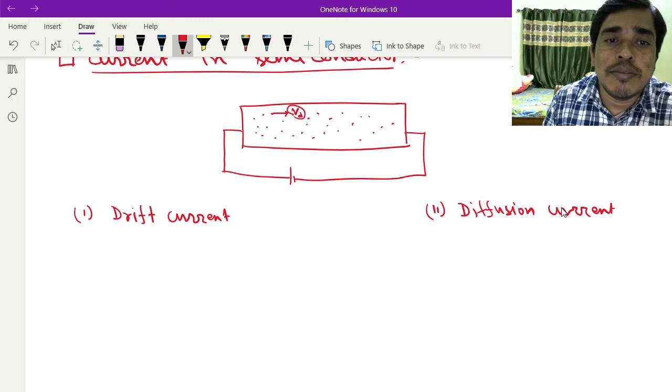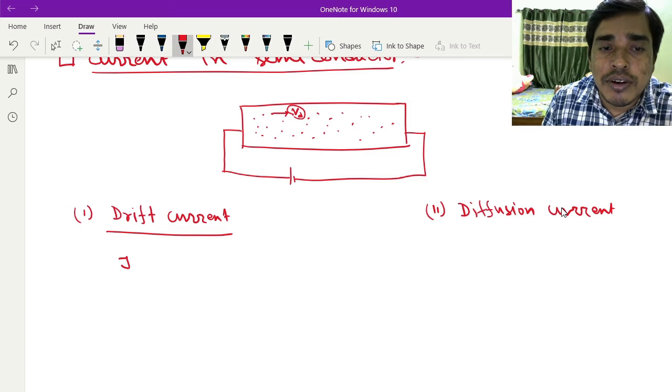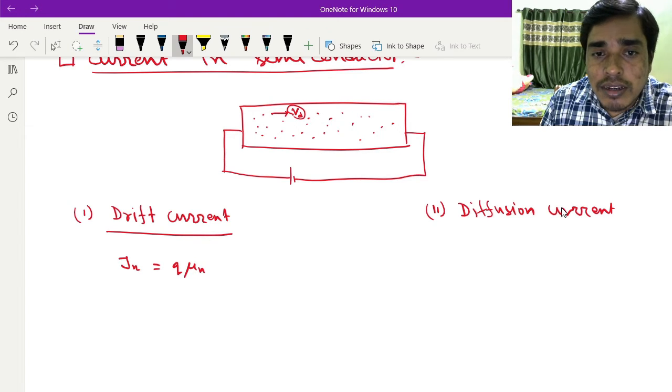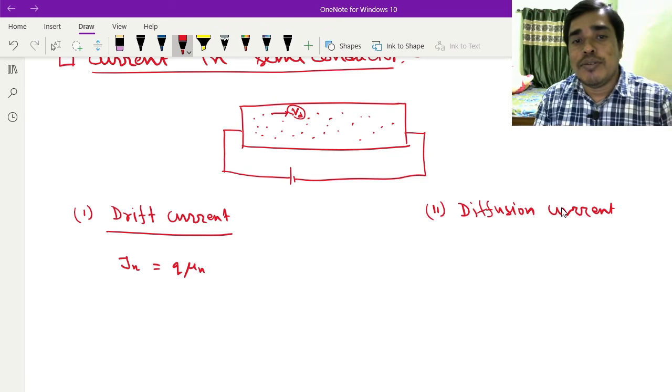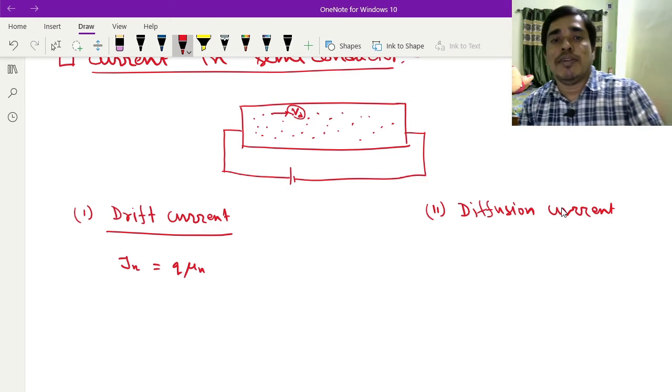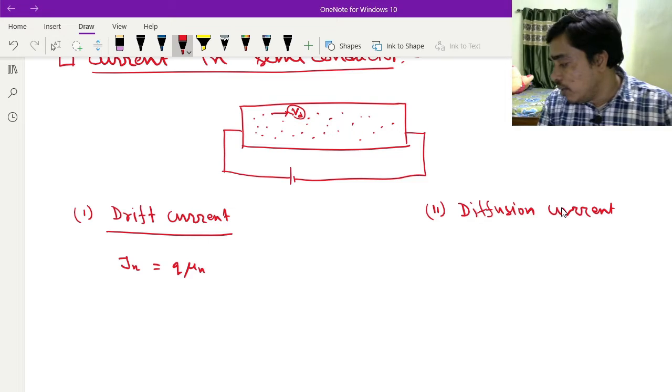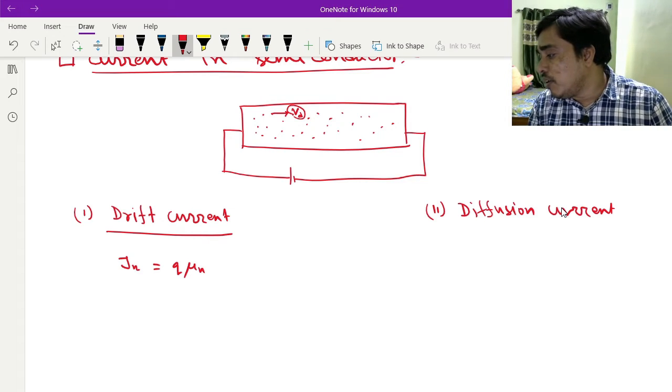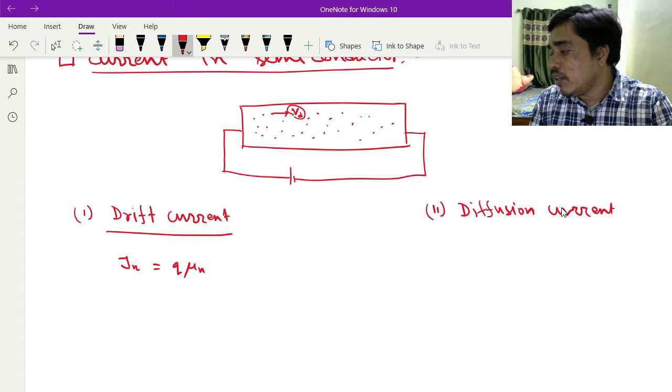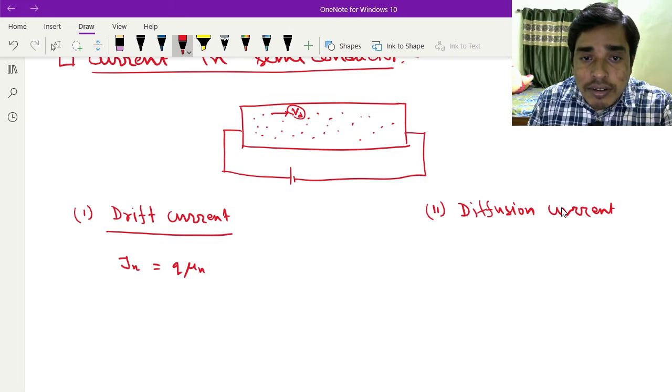Current density for drift current: the current density J of electrons will be q mu n n E, where mu n is the mobility and n is the carrier concentration.